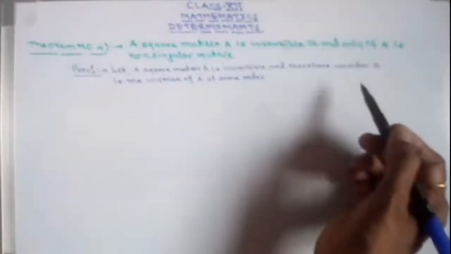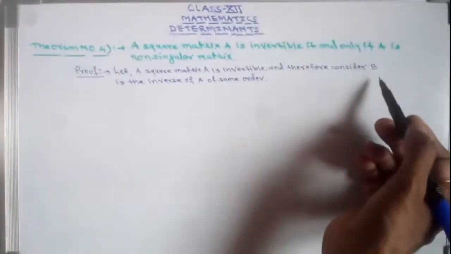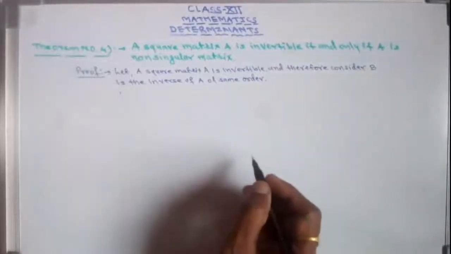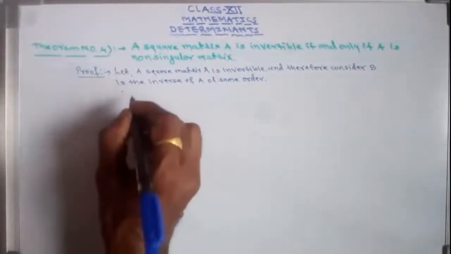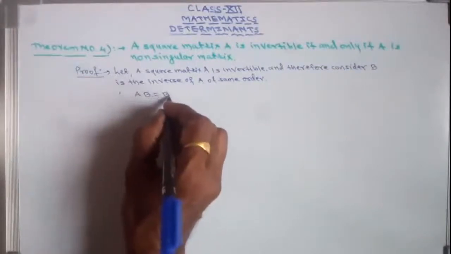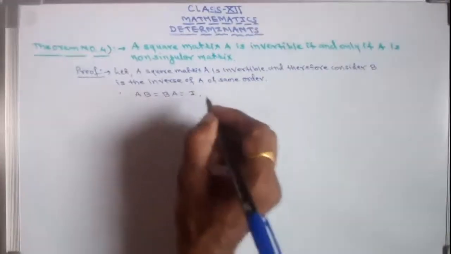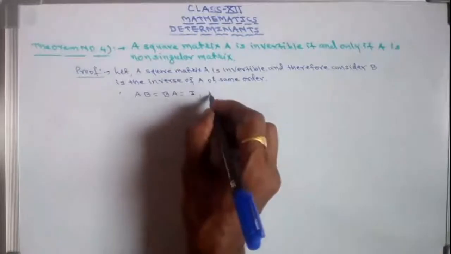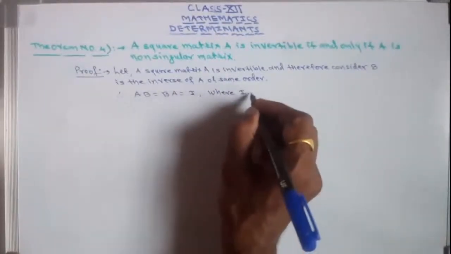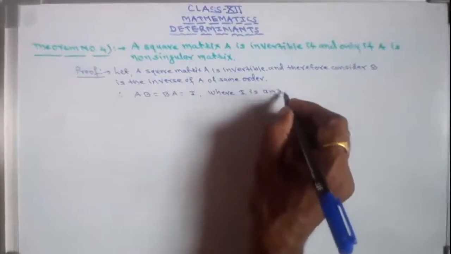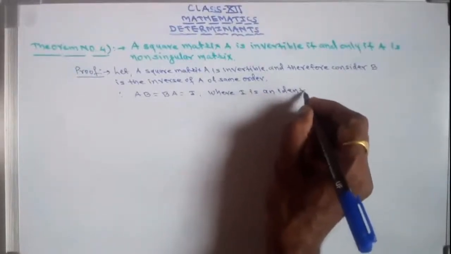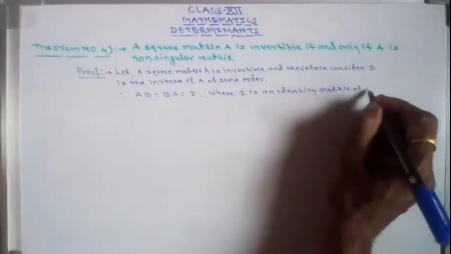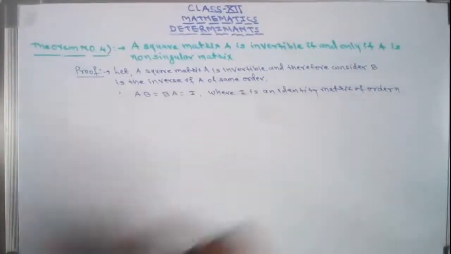So we assume that there is another matrix B which is the inverse of A. Therefore, if B is the inverse of A, then we can write AB equals BA equals I, where I is an identity matrix of order n, same order.